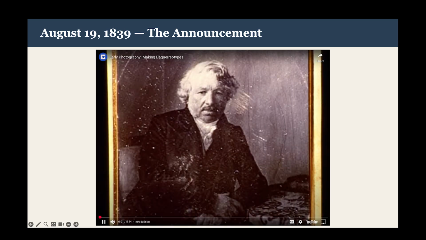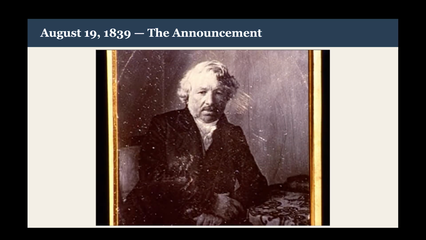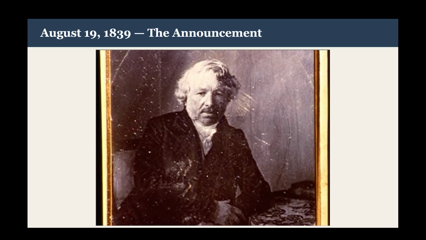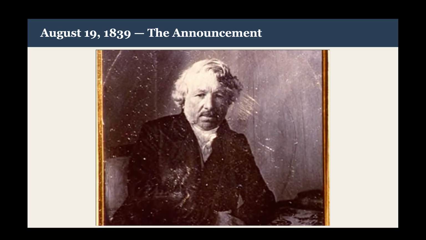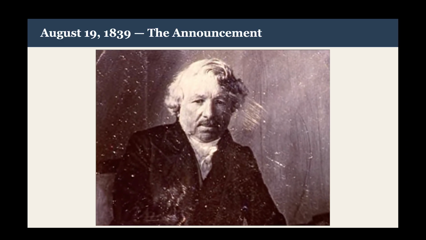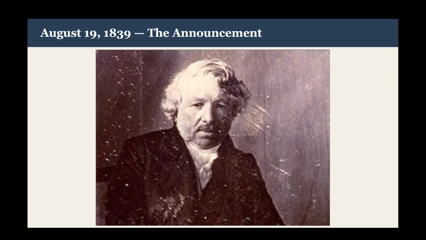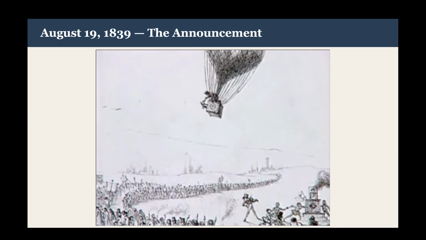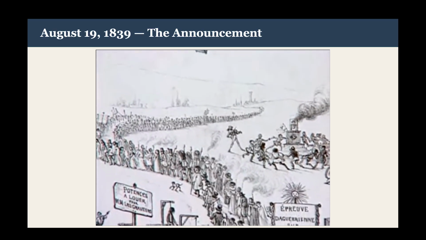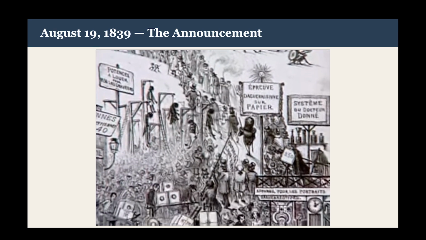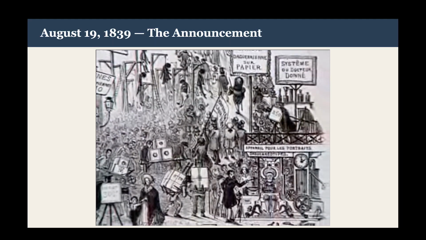On Monday afternoon, August 19, 1839, the French Academy of Science held a special meeting to publicly disclose the formula for making daguerreotypes. The technique's inventor, Louis-Jacques Daguerre, had sold his formula to the French government so that it could be made freely available to the public without patent restrictions. The new medium seized the public's imagination. Daguerreotype mania swept through Paris and across Europe. All who saw daguerreotypes for the first time were equally impressed.